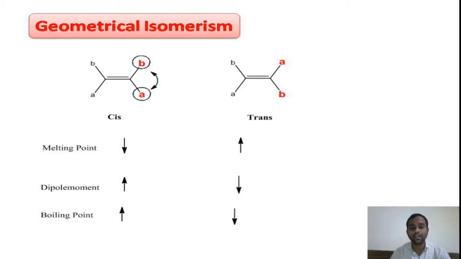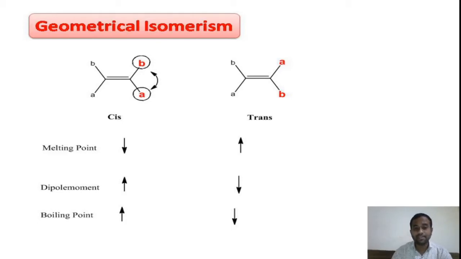Similarly, dipole moment. If you look at the definition of dipole moment, it is the product of the charge as well as bond separation, that is bond length, right? The dipole moment is a vector quantity. It depends on the direction of the groups or the atoms, right? So here in the cis compound there is a net dipole moment, whereas for the trans compound the dipole moment is cancelled because the groups are opposite to each other, right?